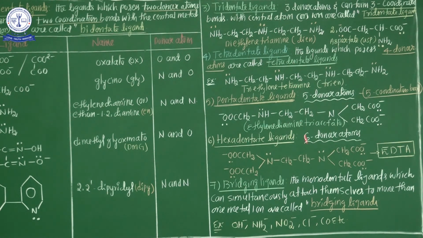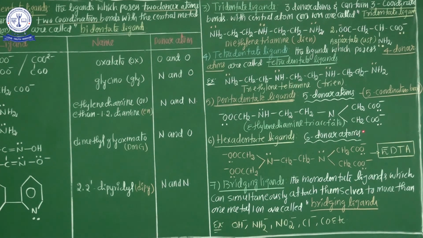This entire class is part of NEET. At board level it is not there; this is completely NEET part. So every student should prepare concentrating on the concept of ligands. Now, pentadentate ligand: five donor atoms, five coordination bonds. What is the compound name? Ethylene diamine triacetate.